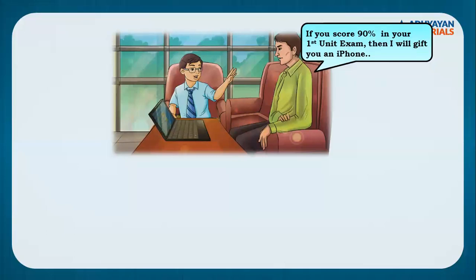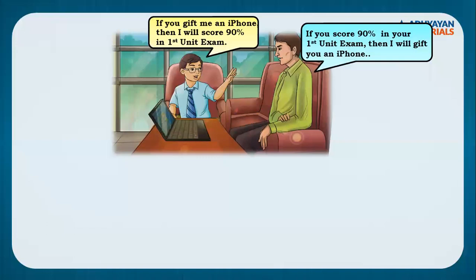The son here acts smart and says, if you gift me an iPhone, then I'll score 90% in first unit exam. Now, if you focus children, what has the child done? उसने basically statement को उल्टा कर दिया है, यानी कि he has made converse of the initial statement, right? Sarvesh from Ghatkopar asks, sir, why do we need to add quadrilateral? Because child, any four-sided figure is referred to as quadrilateral. Yeah, Harshit Patel has answered correctly. That is converse, right?